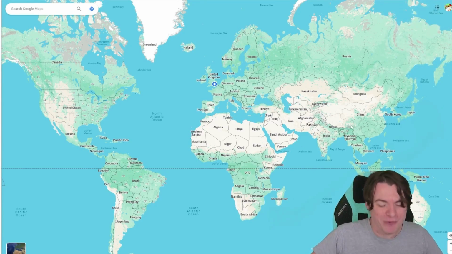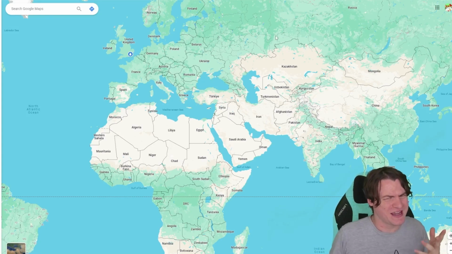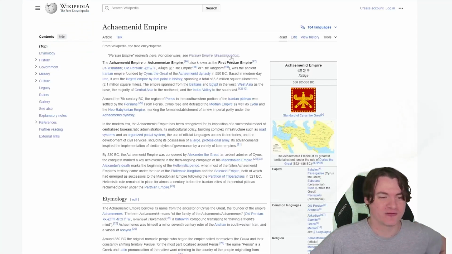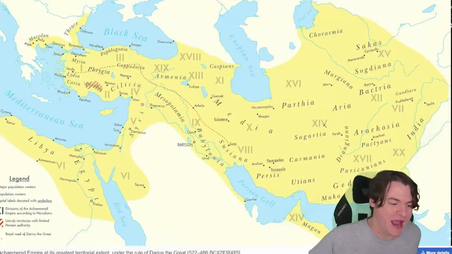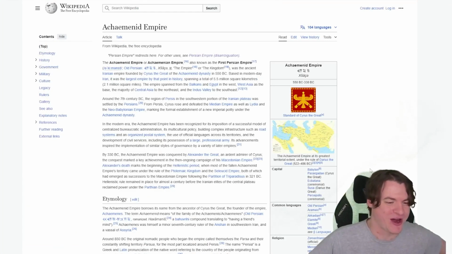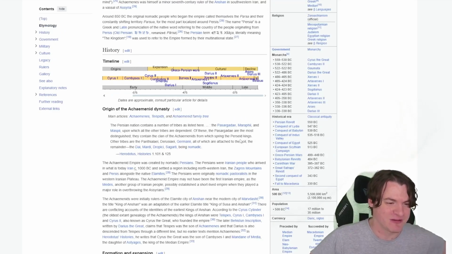One of these is going to relate to Persia. Do you know where Persia is on a map? You can try and type it in all you like, but you won't find Persia, even though it's a historical place. So what happened to Persia? The simple answer is you can look through all of the empires and you'd be like, well, the Achaemenid Empire went all over here, and then it became the Persian Empire, and then the other Persian Empire, and you can really dive into the timeline of this, and it's really, really ridiculous.